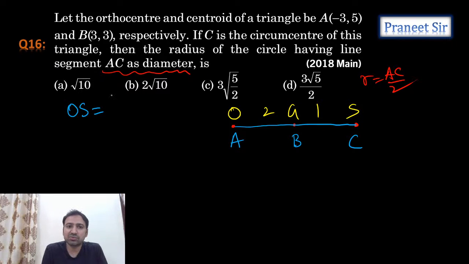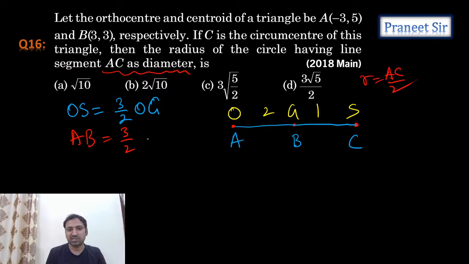OS is equal to 3 by 2 times OZ. Can I say it like this? As we need the distance AC, AC means what, guys? AC means the distance between the orthocenter and circumcenter. But the distance between the orthocenter and circumcenter is OS, and OS is equal to 3 by 2 times OZ. So now if you replace OZ with AB, OZ is what? AB only. AB we know. Can I calculate the distance AB, guys? So tell me how much you're getting.